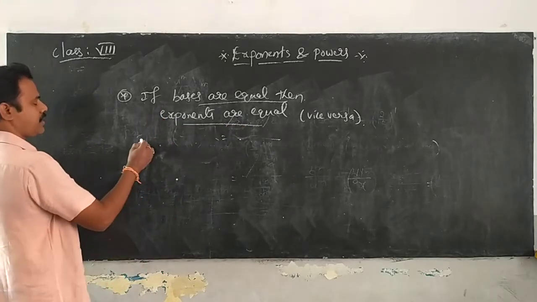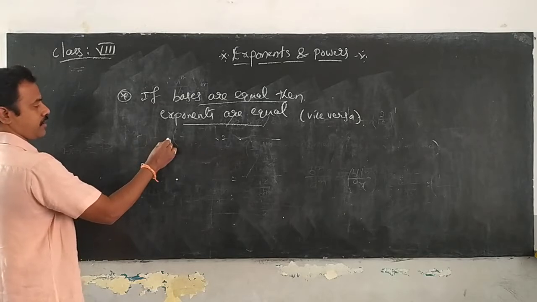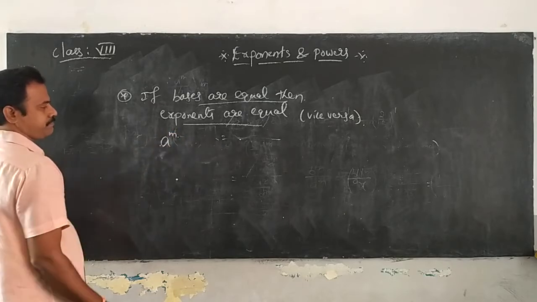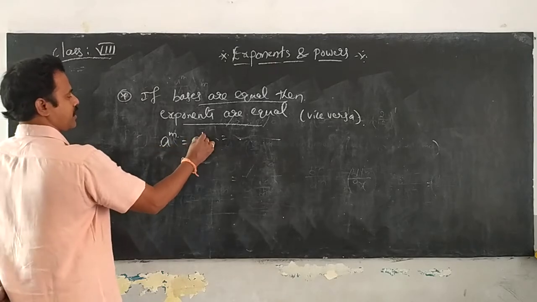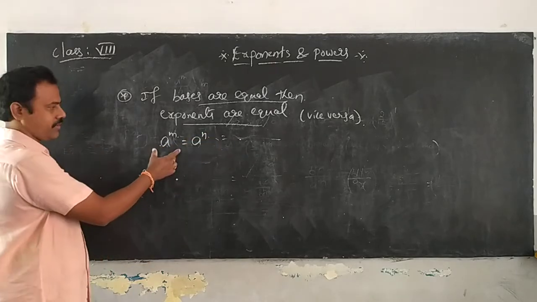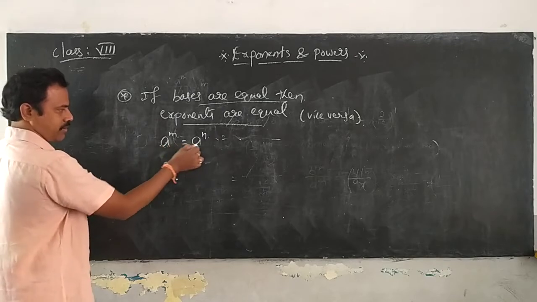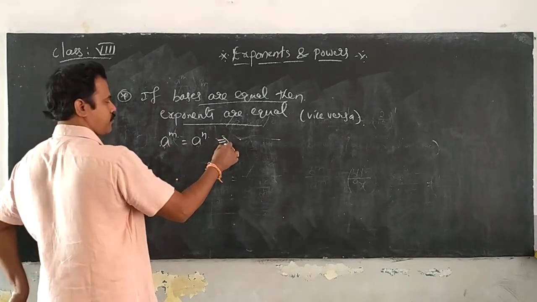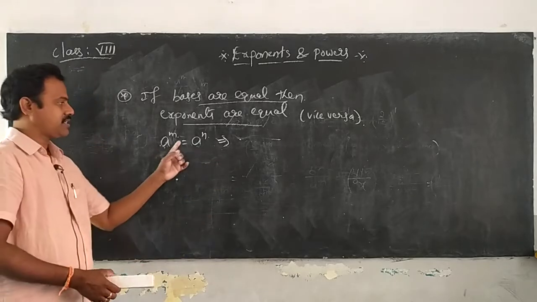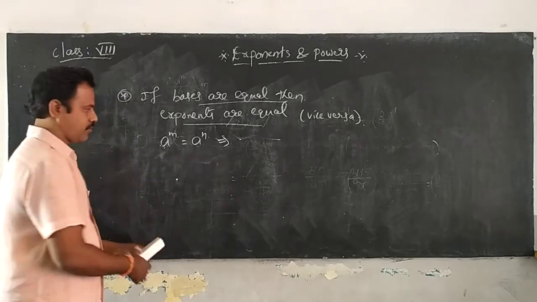Very good. Now coming here, let's see. We know the formula a power m. A power m is equal to a power n. The question is given to us where the bases are equal. You observe here, a power m is equal to a power n. Now what we have to show? We have to show that m is equal to n, isn't it? Very good, Nana, very good.